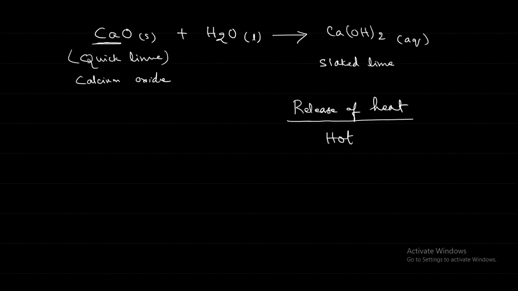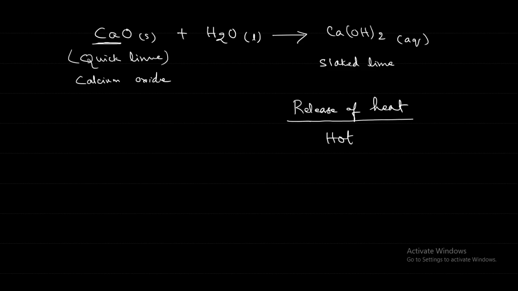Why is it called slaked lime? Slaked means it is a little bit slimy, or semi-solid kind of thing. So calcium oxide, which is called quicklime, reacts with water to form slaked lime, or calcium hydroxide.